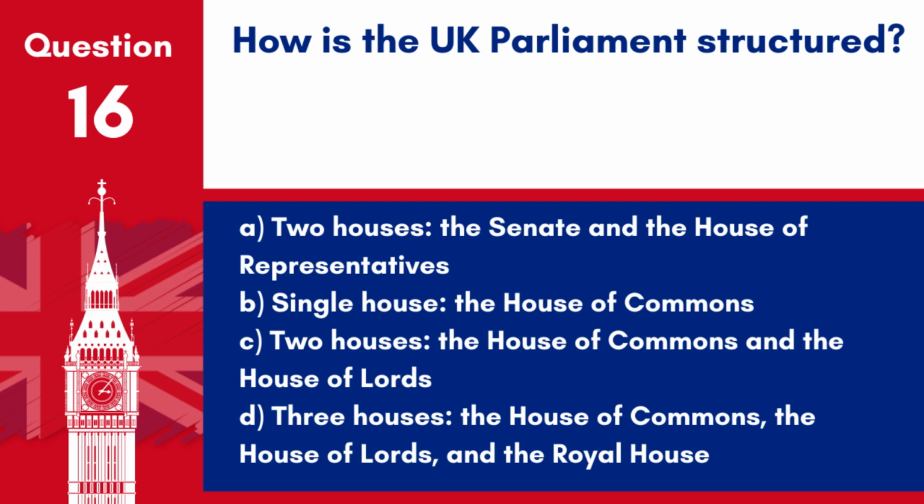Question 16. How is the UK Parliament structured? A. 2 houses, the Senate and the House of Representatives. B. Single house, the House of Commons. C. 2 houses, the House of Commons and the House of Lords. D. 3 houses, the House of Commons, the House of Lords, and the Royal House. Answer: C. 2 houses, the House of Commons and the House of Lords. The UK Parliament is structured into 2 houses, reflecting a bicameral legislative body.